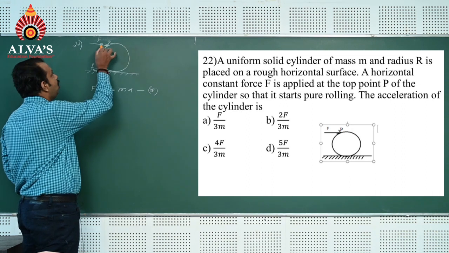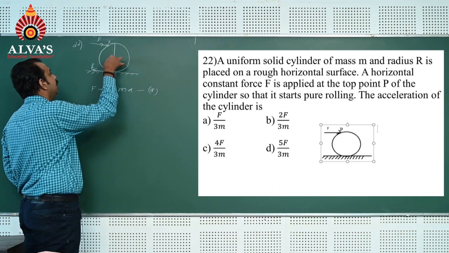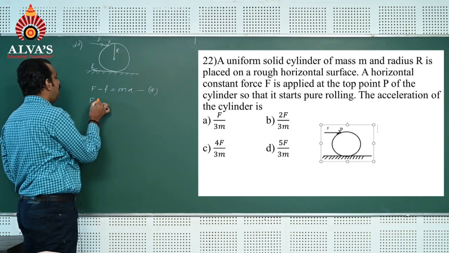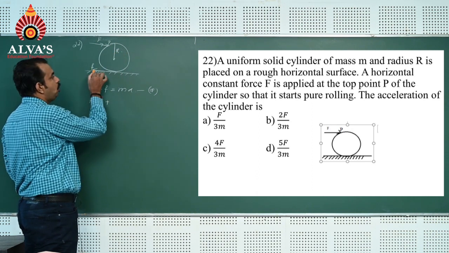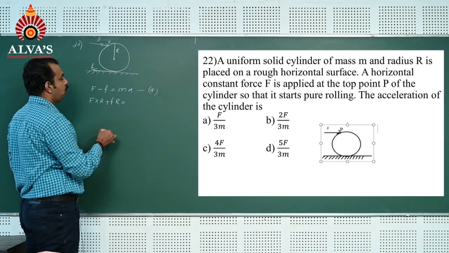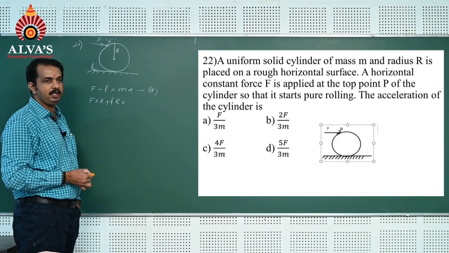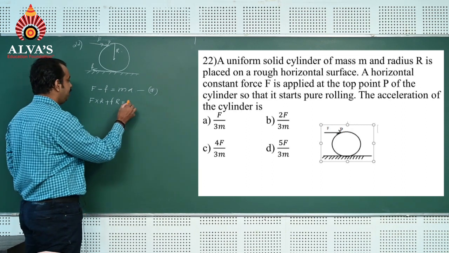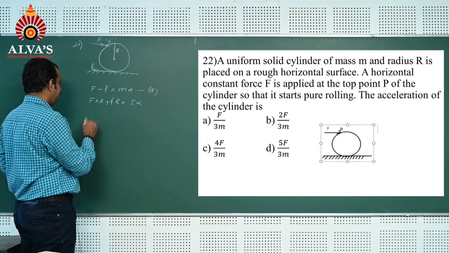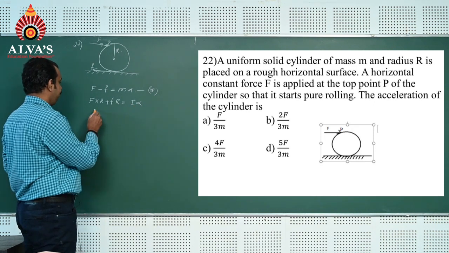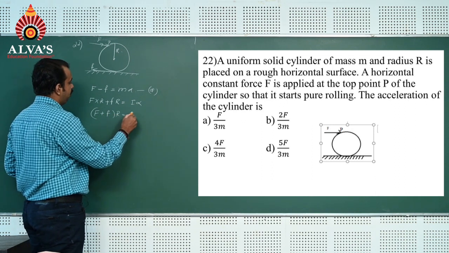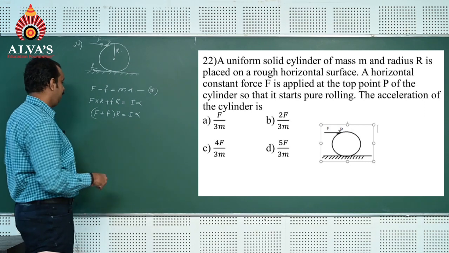Torque due to this force is F into R plus torque due to the frictional force, small f into r, which is equal to I into alpha. Now r is common, so f plus F into R is equal to I alpha.